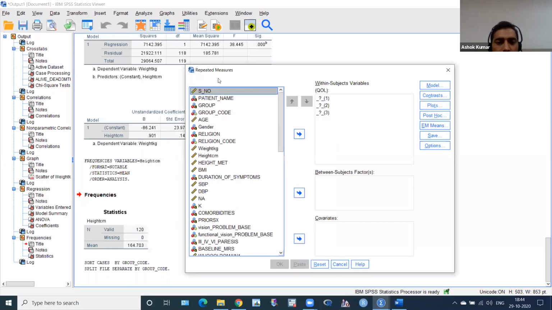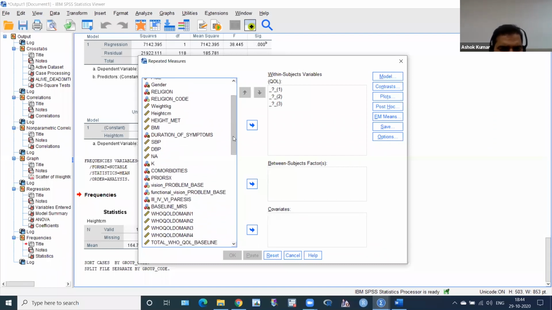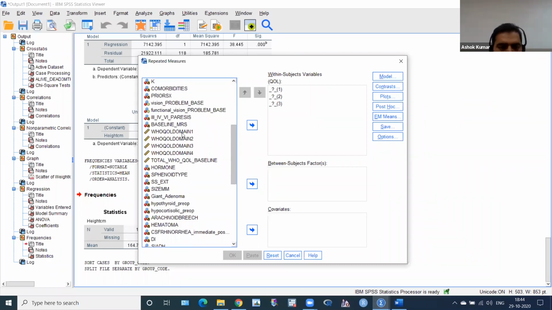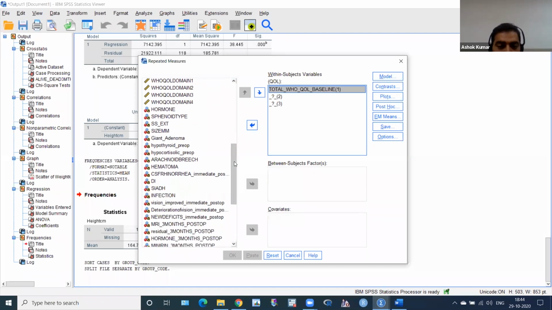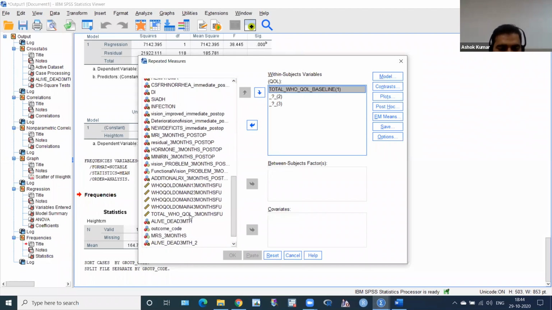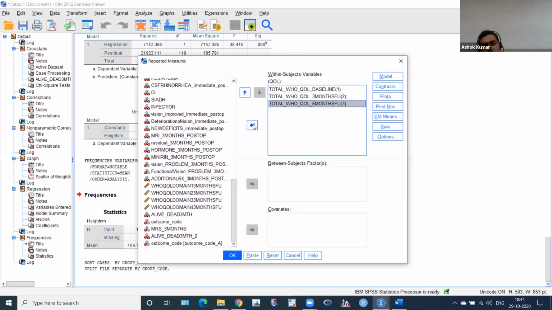Now this Repeated Measures dialog box will come, with 1, 2 and 3. This is the within-subject variable, as I told you. What will you put here? I think you have got this. This is the total quality of life baseline. You have to put it in 1. Click this button. Then 3 month, this is 3 month. Put it here. And then 6 months. Very good, I got it.